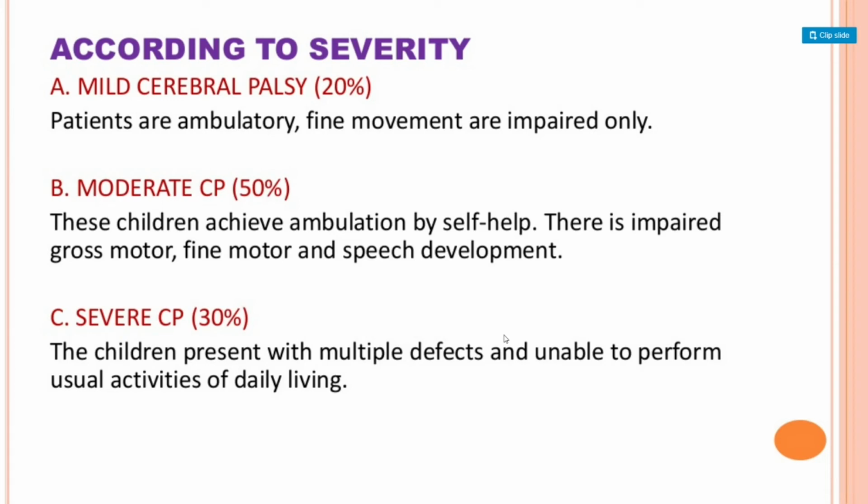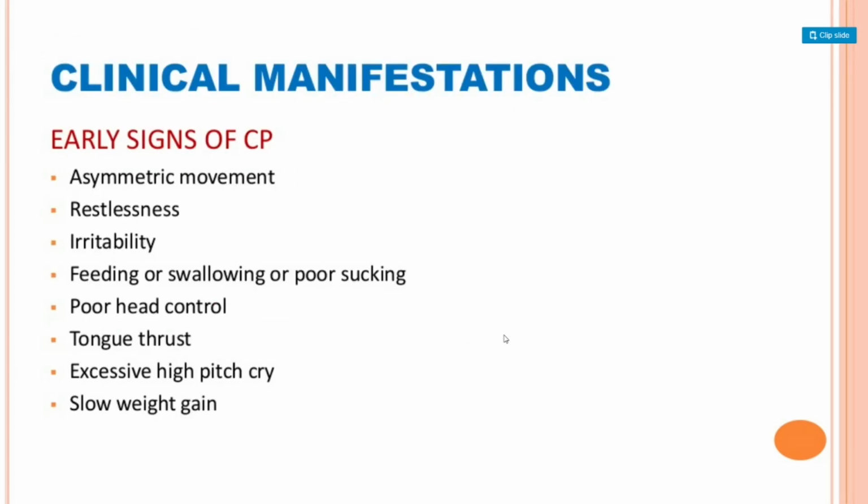If you talk about severe cerebral palsy, 30% of cases, the child presents with multiple defects and is unable to perform usual activities of daily living. This kind of child needs help in every step of life or daily activity.